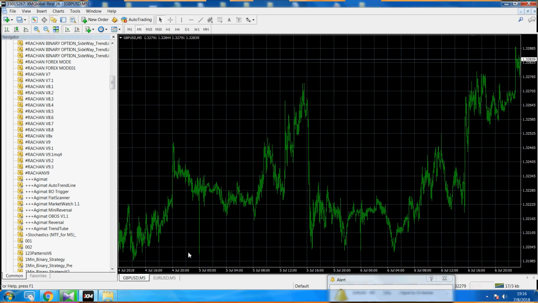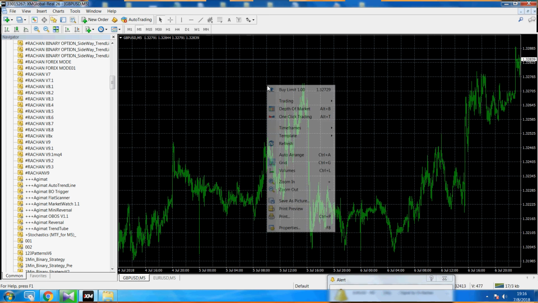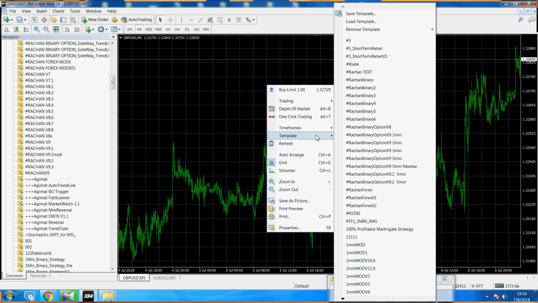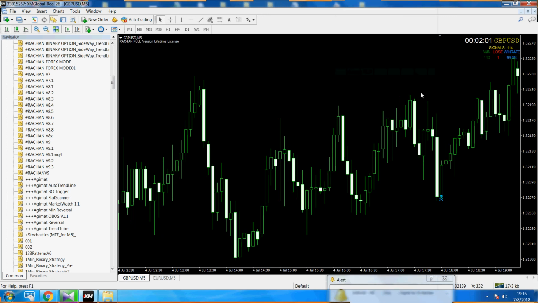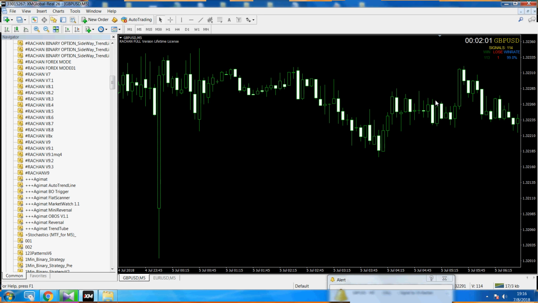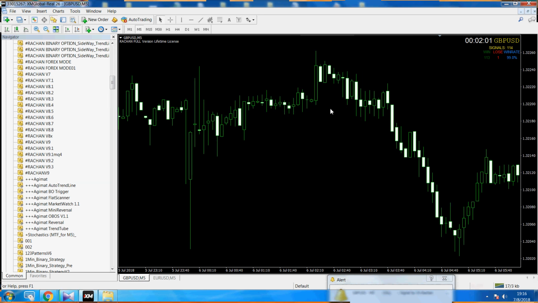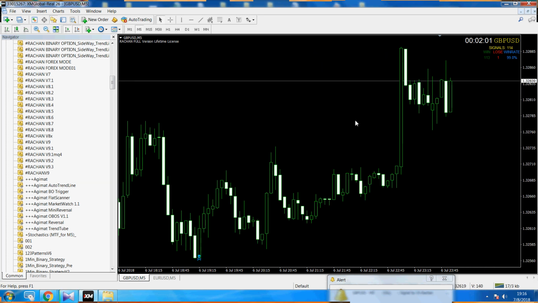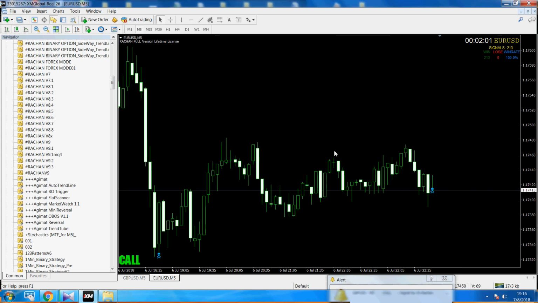You can go to another currency pair and then right click, go to template, and then find here the name of the template you saved. Click here. Okay, now the template has become the same as the previous template.